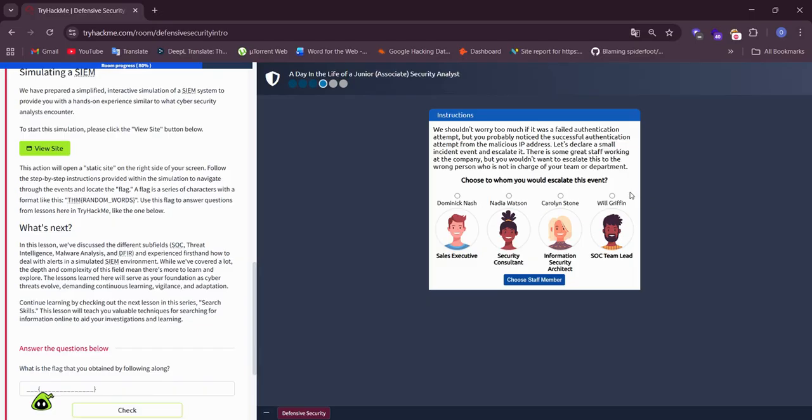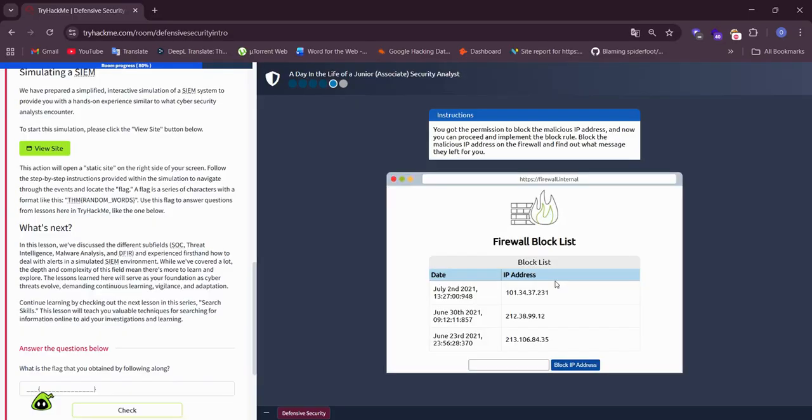SOC team lead, yes. You got the permission to block the malicious IP address, and now you can proceed and implement the block rule. Block the malicious IP address on the firewall and find out what message was left for you.